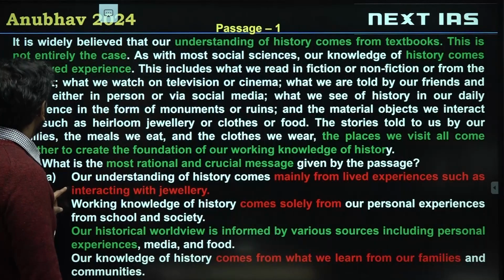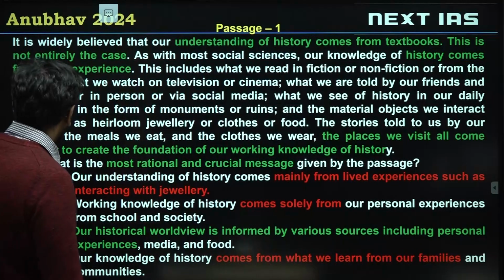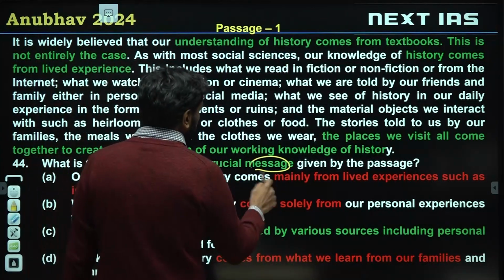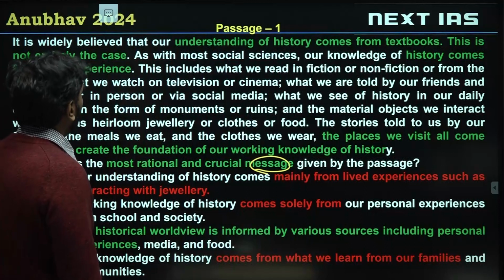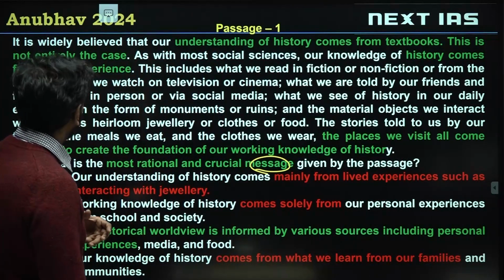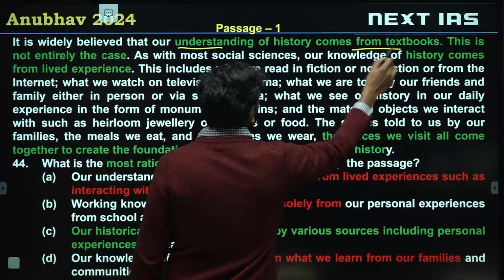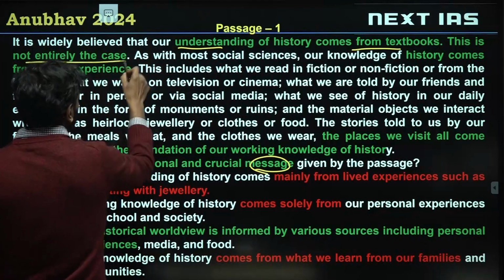Alright, let's look at this set. What is the most rational and crucial message? The main point of the author. What is the author's main point? The author says it is widely believed that understanding history comes from textbooks. Then the author denies that. Understanding history does not come from textbooks. This is not entirely the case.